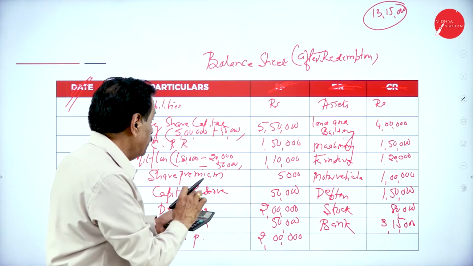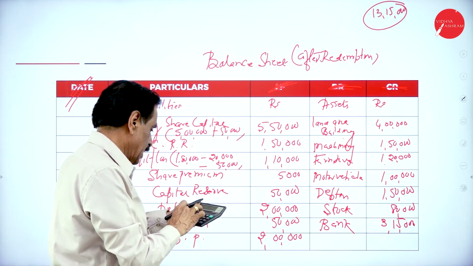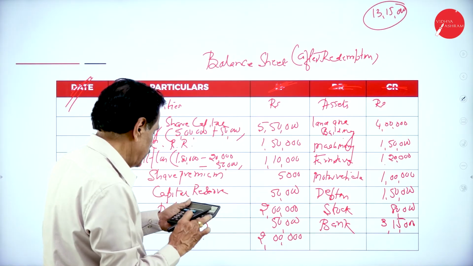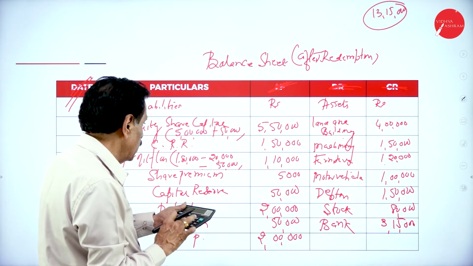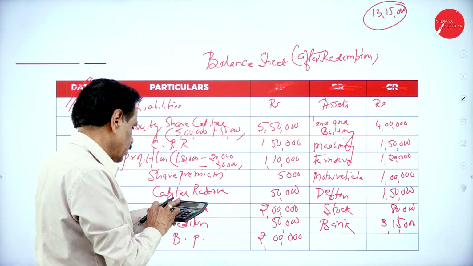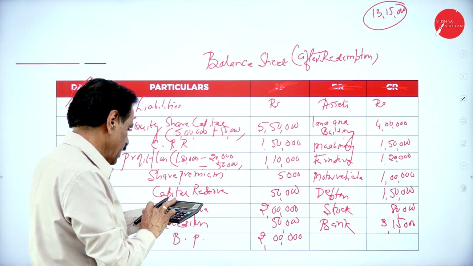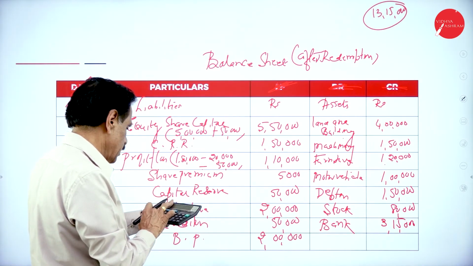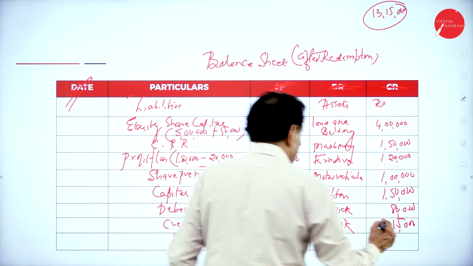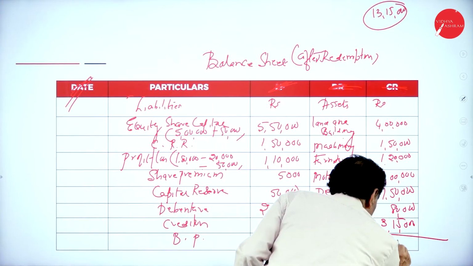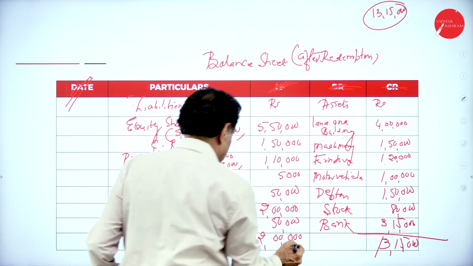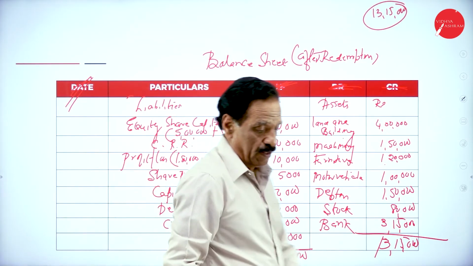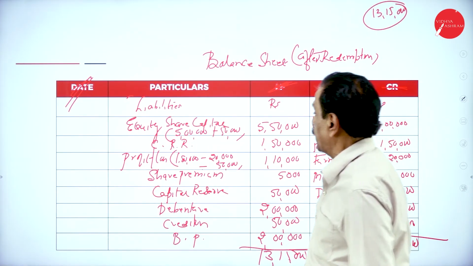Here 5 lakh 50 plus 1 lakh 50 plus 1 lakh 10,000 plus 5,000 plus 50,000 plus 2 lakh plus 50,000 plus 2 lakh, 13 lakh 15,000. So it will tally for 13 lakh 15,000.